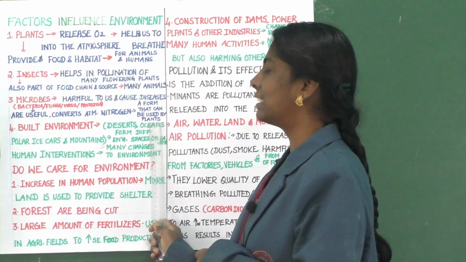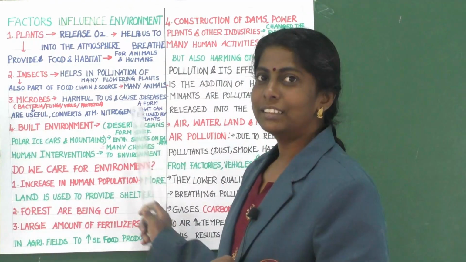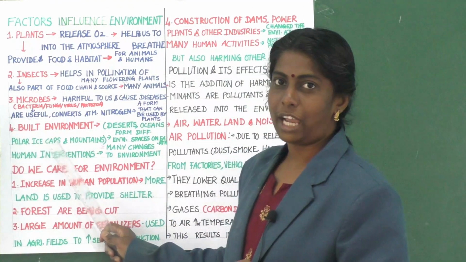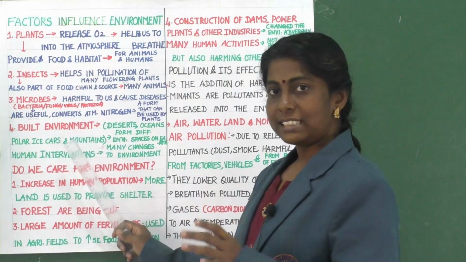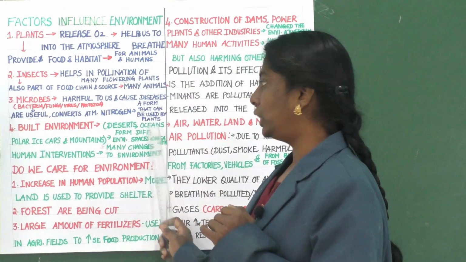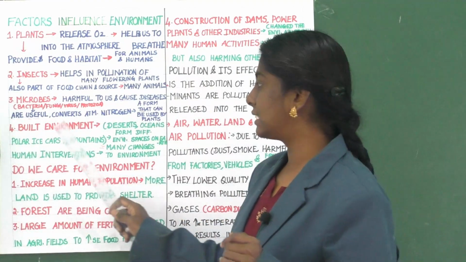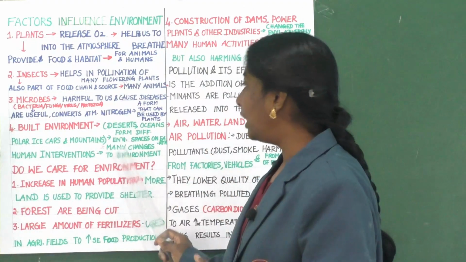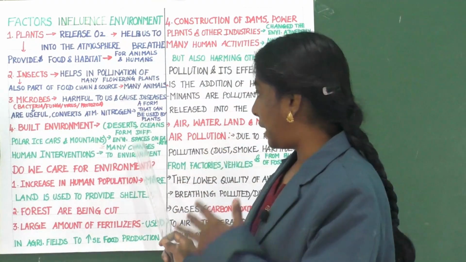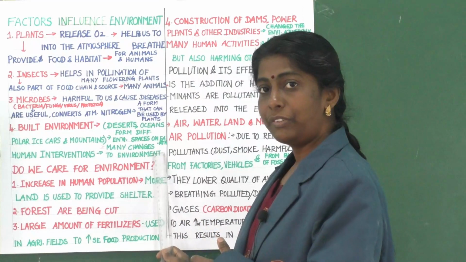Clear? Now the fourth factor, built environment. Different places like deserts, oceans, polar ice caps and mountains form different environment spaces on earth.